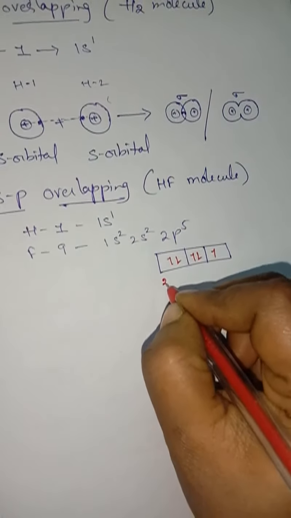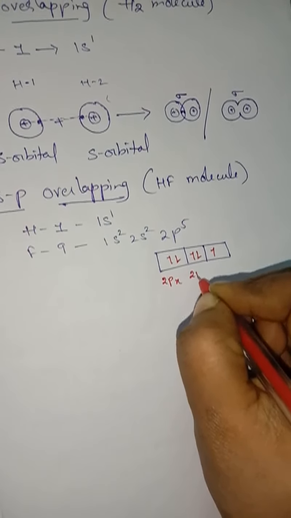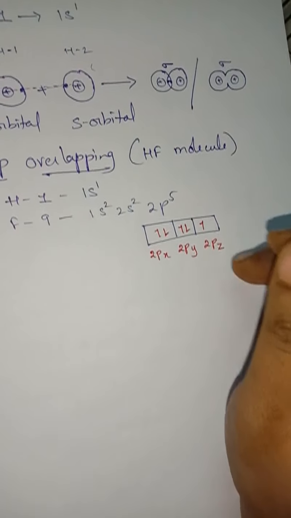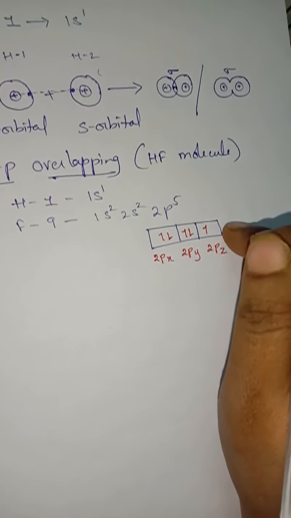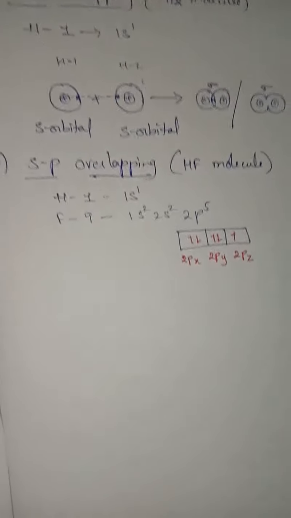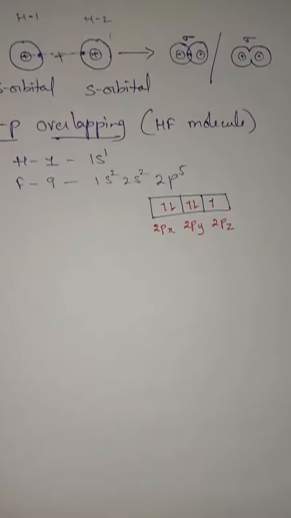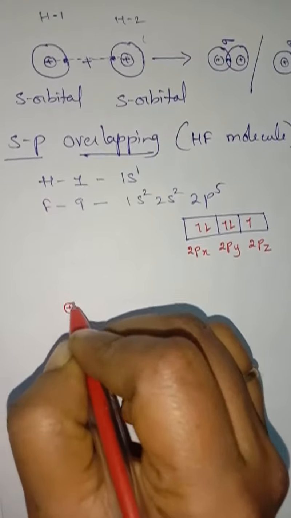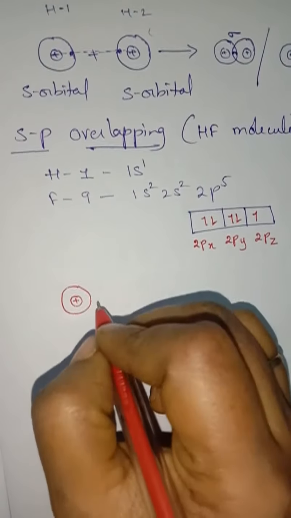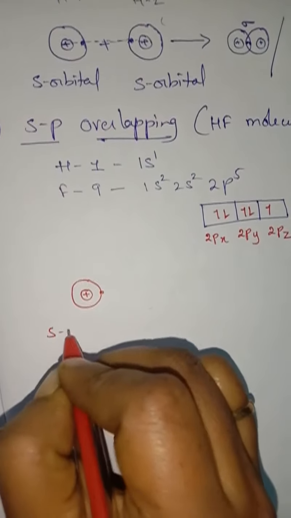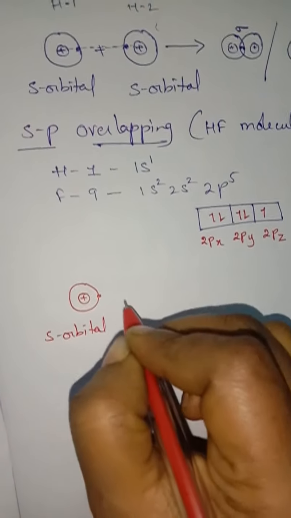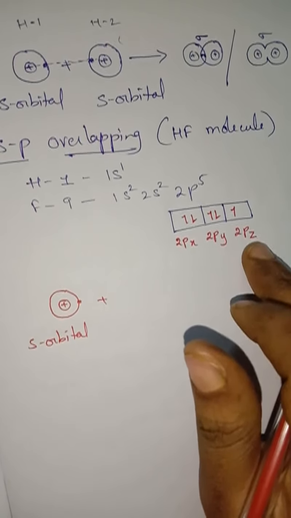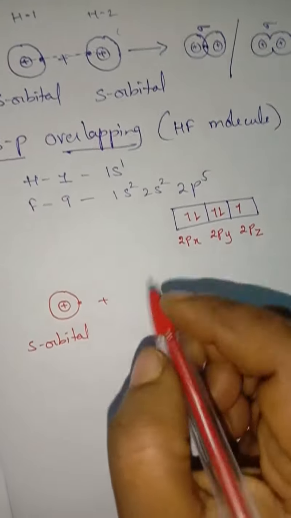If you see, this one is 2px, 2py, 2pz orbitals. So the 2pz orbital contains only one unpaired electron which is undergoing overlapping with the s orbital of the hydrogen atom. So if you see their structure, look here. This is the structure of the hydrogen atom. So what is the orbital? This is the s orbital, which combines with where the electron is present, children? The electron is present along the z axis, that is only one electron is present along the z axis.